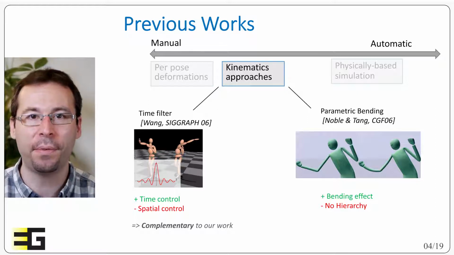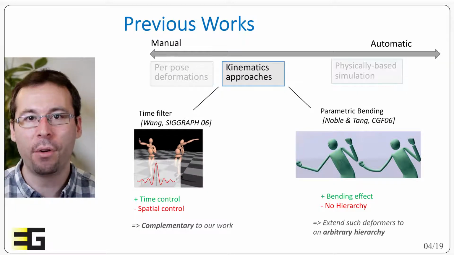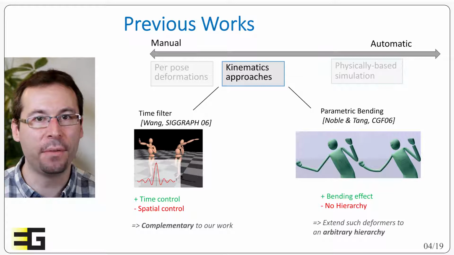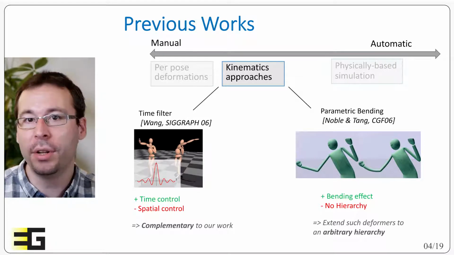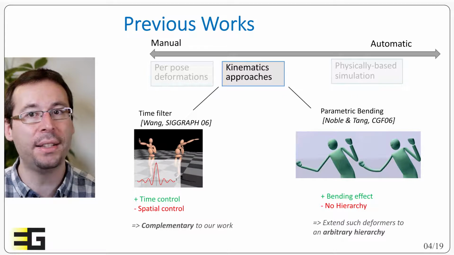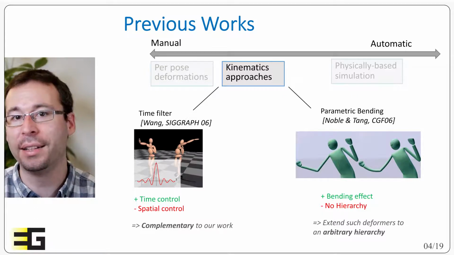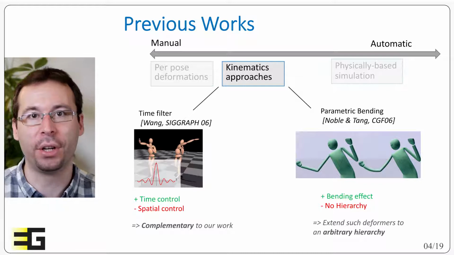Therefore, the final deformation is not smooth at the junction between the limbs. So our approach can be seen as an extension of this work to adapt such bending and stretching deformation to smoothly spread along an arbitrary character hierarchy. So in a sense, we propose a generalization of the well-known global drag and stretch effect to a shape with a hierarchical structure.